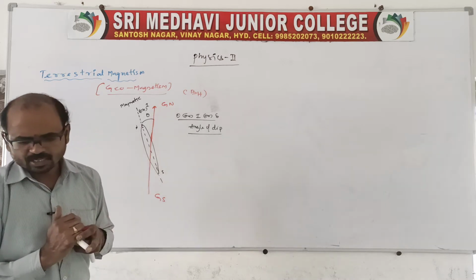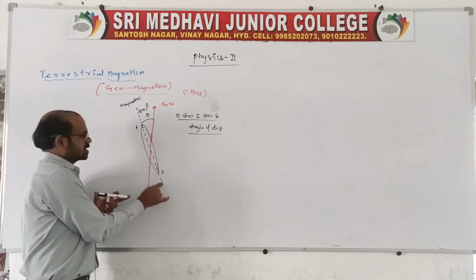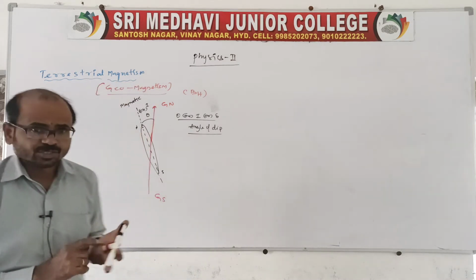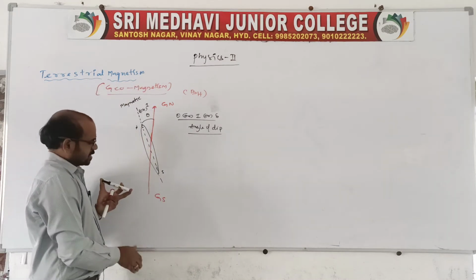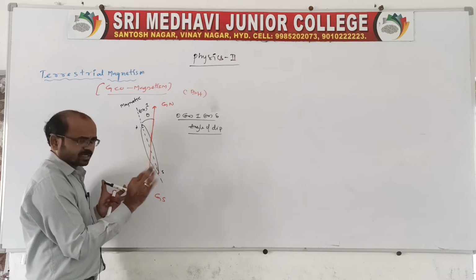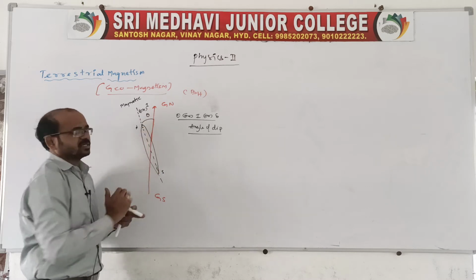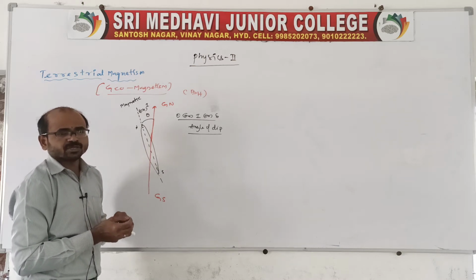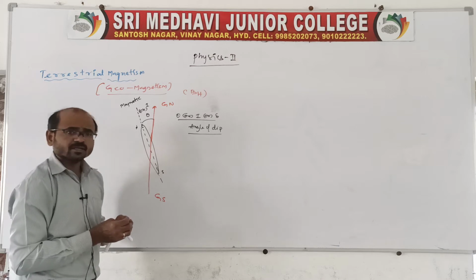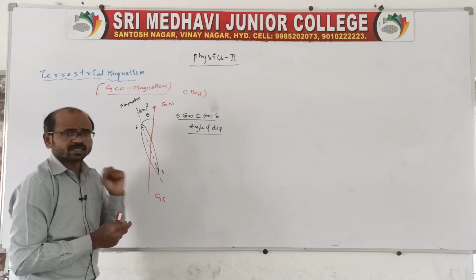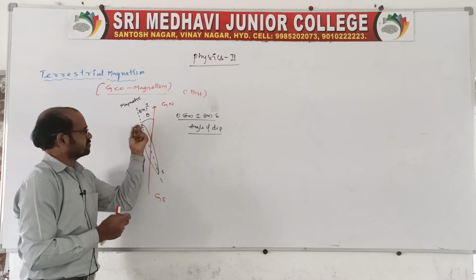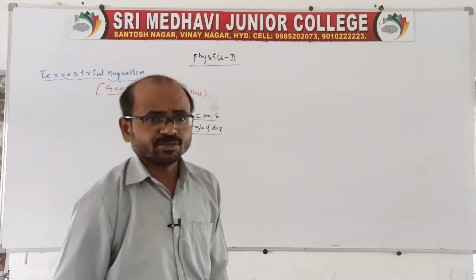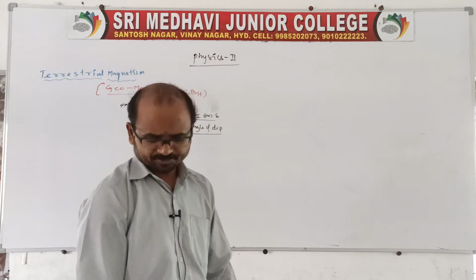It is a straight line. And your magnetic axis is the straight line passing through the bar magnet or needle. The geographical magnetic meridian is the imaginary vertical plane which passes through the center of the horizontal component of earth's magnetic field. The magnetic meridian of the bar magnet is the vertical plane which passes through the center of the magnet. You should remember these statements.